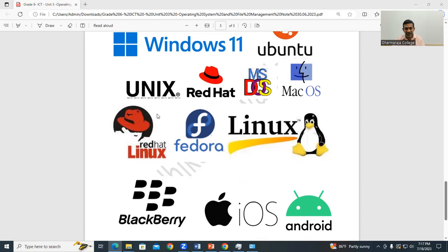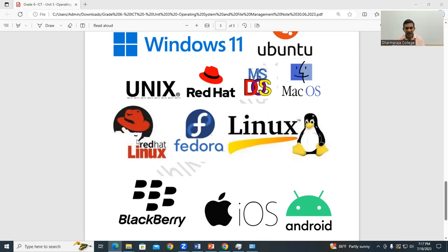They use Linux and develop through it. And we have Fedora and Linux. The Linux symbol is a penguin, and the penguin sign indicates the Linux operating system.